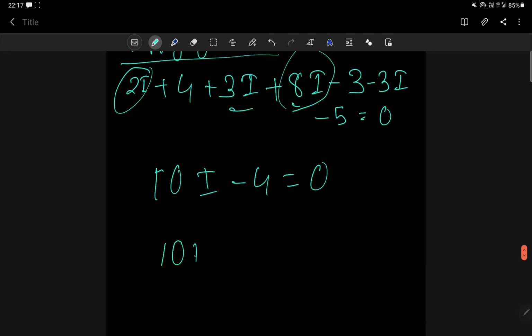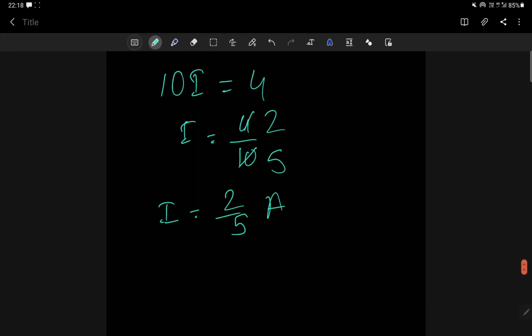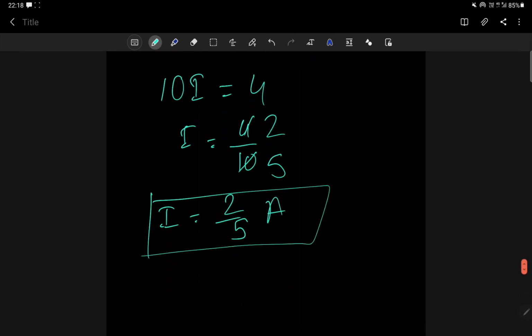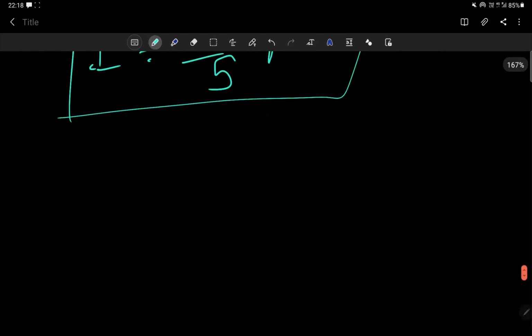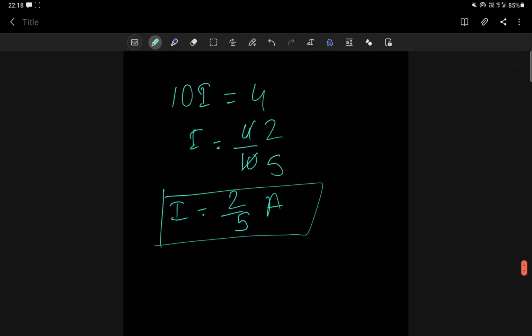Or 10I is equal to 4, or I is equal to 4 by 10, that means 2 by 5. So I is equal to 2 by 5 ampere. This is your final answer, understood? Now after this, let me solve a few embossed questions, correct?